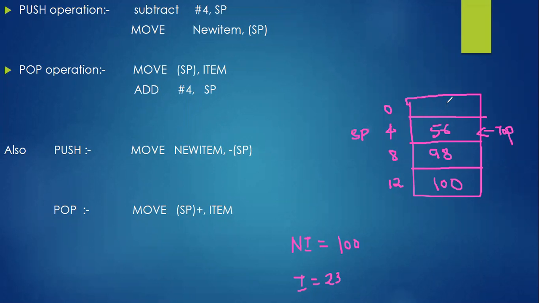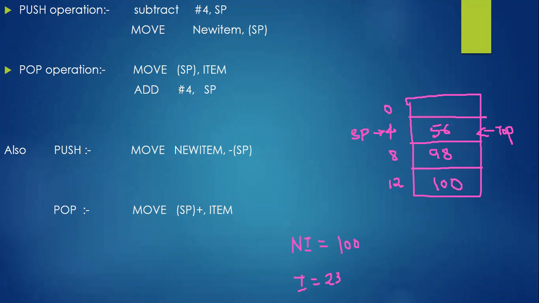Clear? Previously it was pointing to 23. We already popped it out, right? Next it will be pointing to the next element. So we need to update our stack pointer. Again, we need to perform this, and see how it will be pointing to this 4.